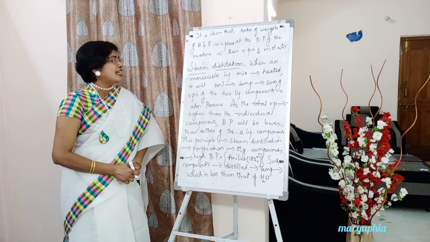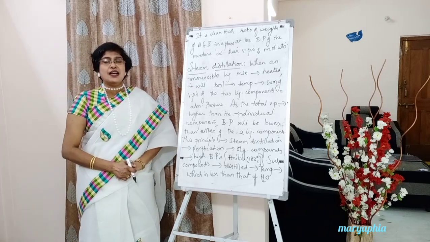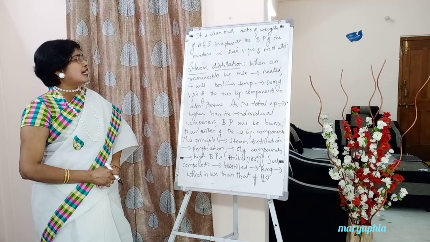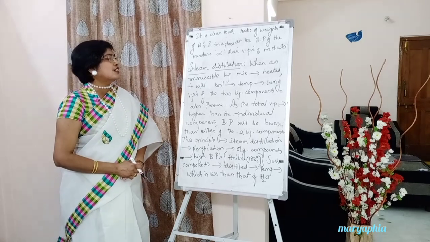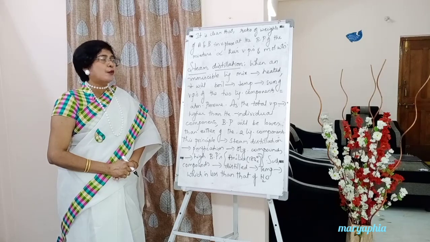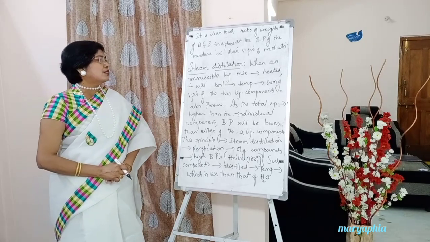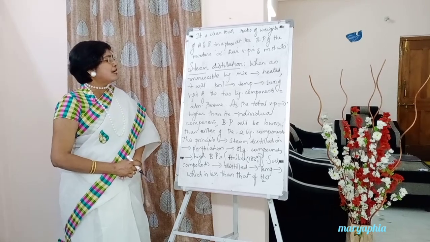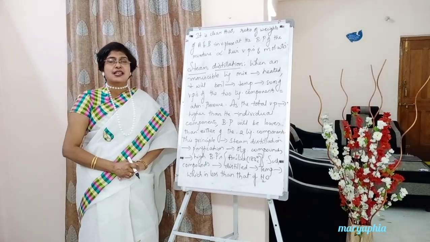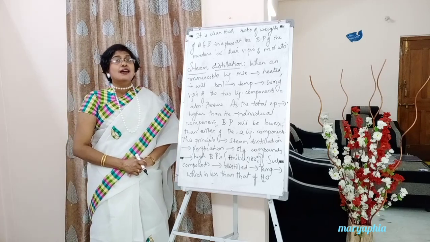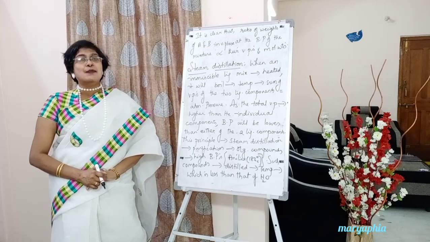Okay, students. As we have learned in the previous topic, here you can conclude that when an immiscible liquid mixture is heated, it will boil at a temperature at which the sum of vapor pressures of the two liquid components becomes equal to atmospheric pressure. I think even in the middle of the night, if you wake up, you will be able to tell this principle.